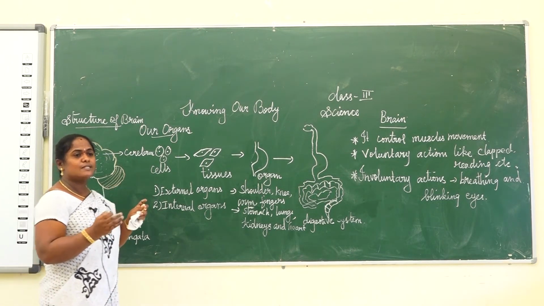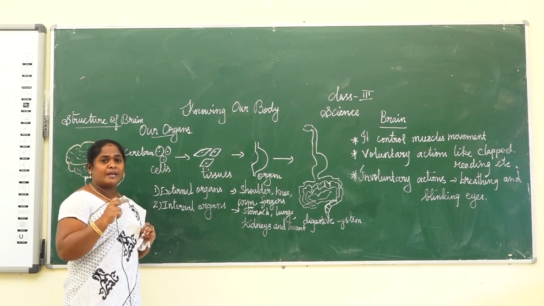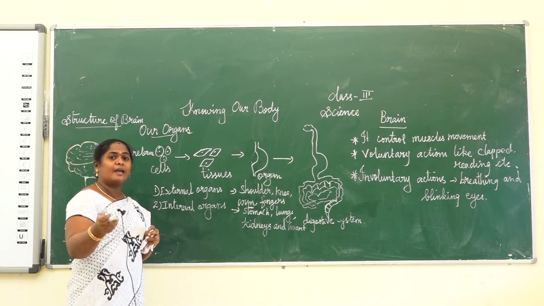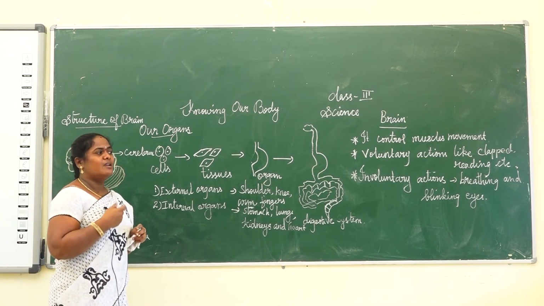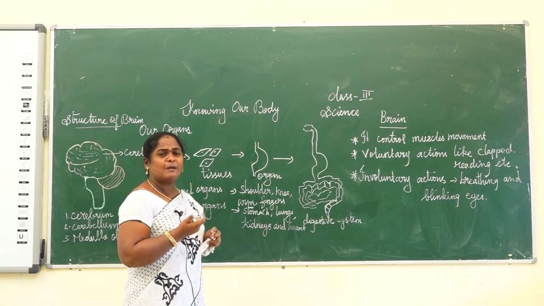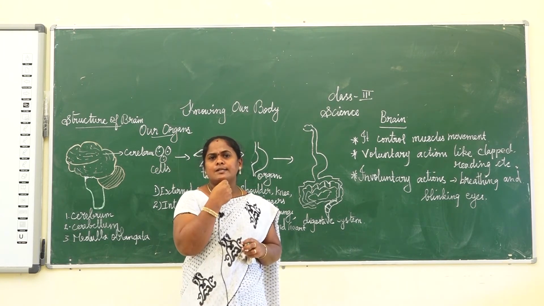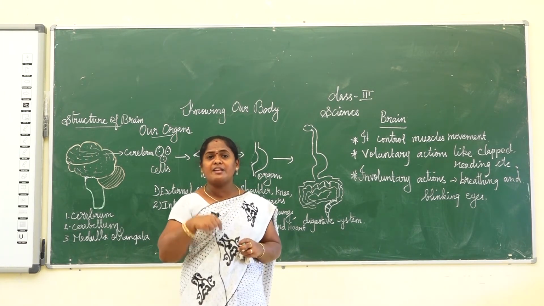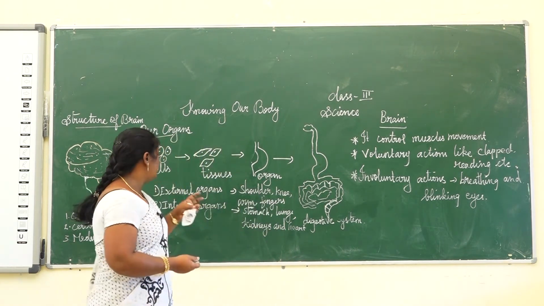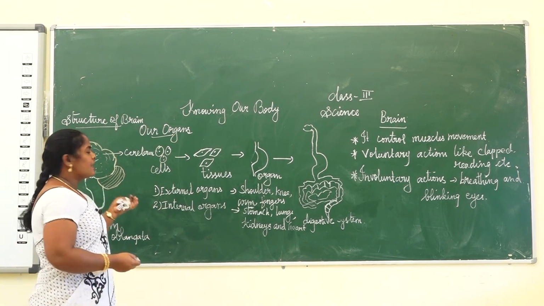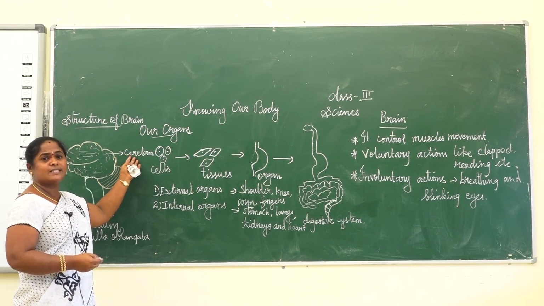Sometimes if a hot vessel is there and we touch it, we immediately remove our hand, because our brain sends the message from our finger and hand. Likewise, if there is a very bad smell, we automatically cover our nose. So our brain gives information to our sense organs. All these things are controlled in the cerebrum.